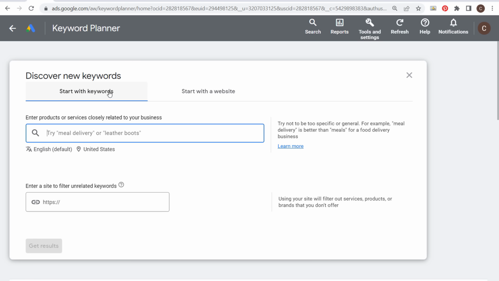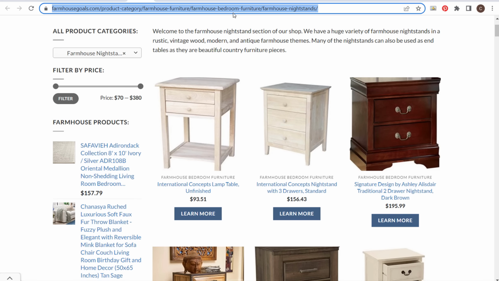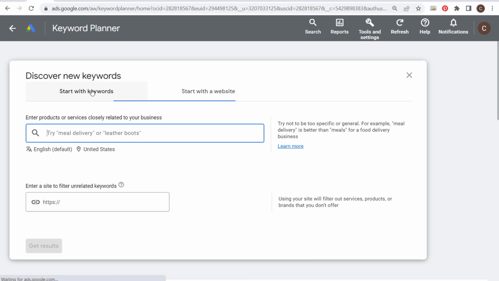You can either start with keywords or start with a website. You can enter up to 10 keywords at a time, or if you start with a website, you can enter the entire website. So I can enter farmhousegoals.com, use the entire website, or I can say, let's use my farmhouse nightstands landing page here. Let's come back over to the Keyword Planner, enter that page, and use only that page. So personally, I like using keywords.